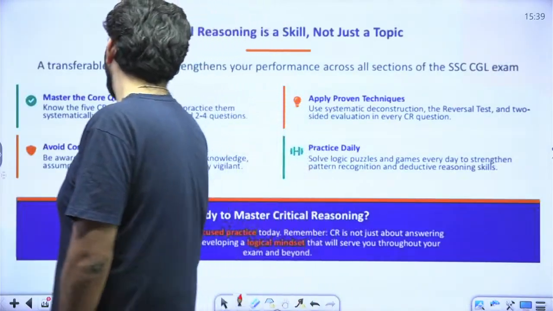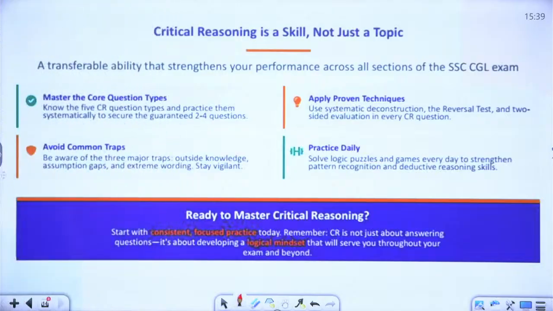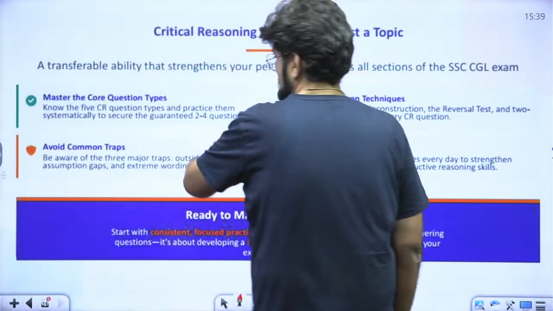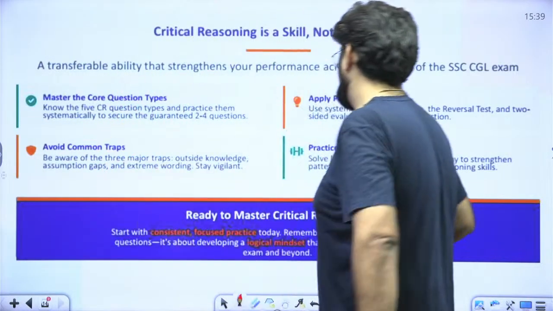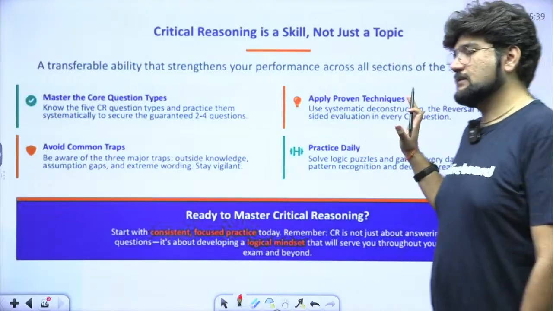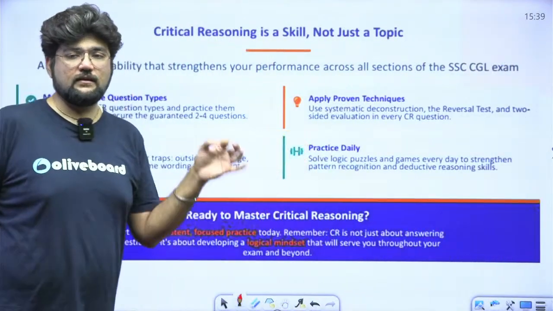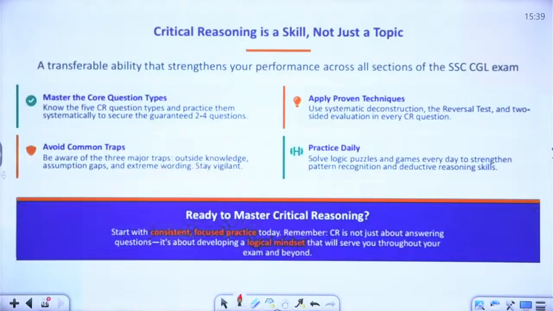That is the summary of the whole session today. You can master the core question types, apply the proven techniques, avoid common traps, and practice daily. By keeping these 4 points in mind, you will be able to ace critical reasoning altogether, right?